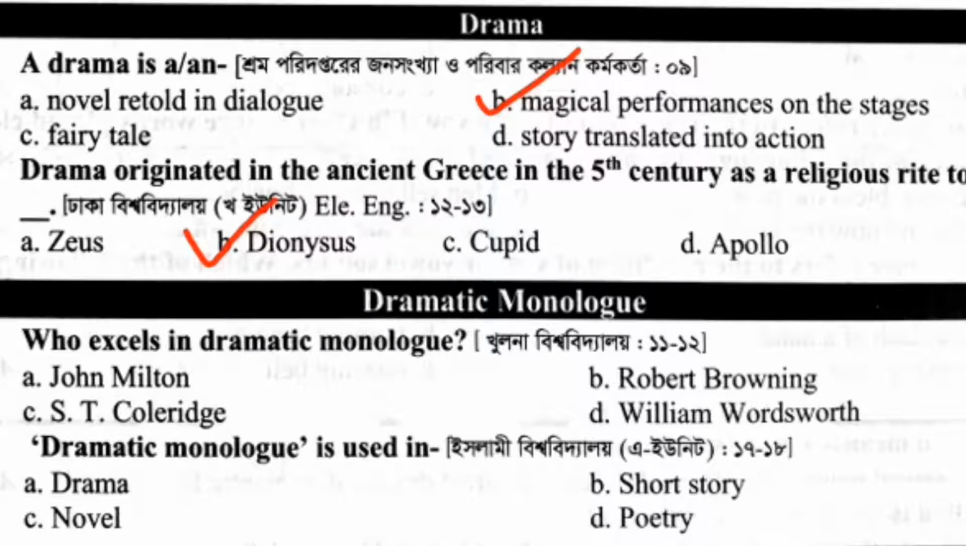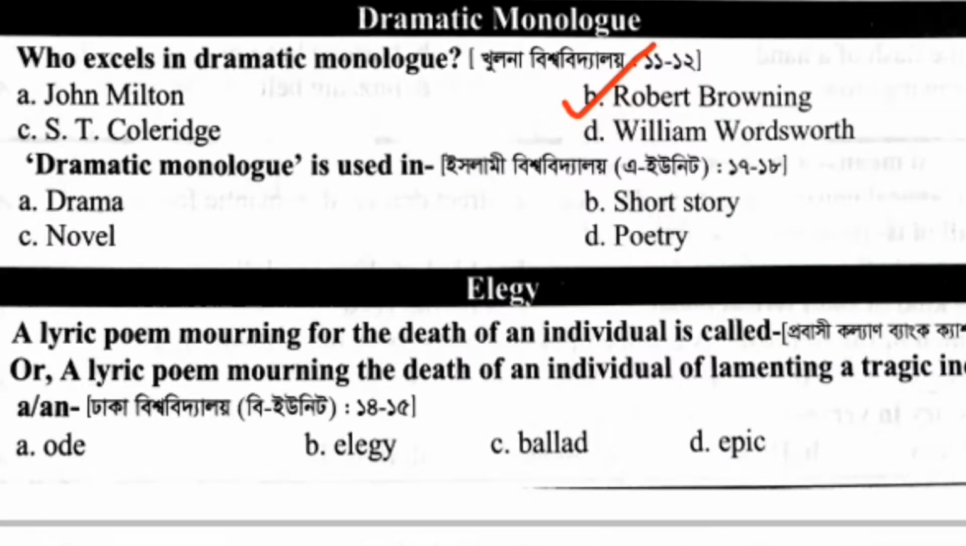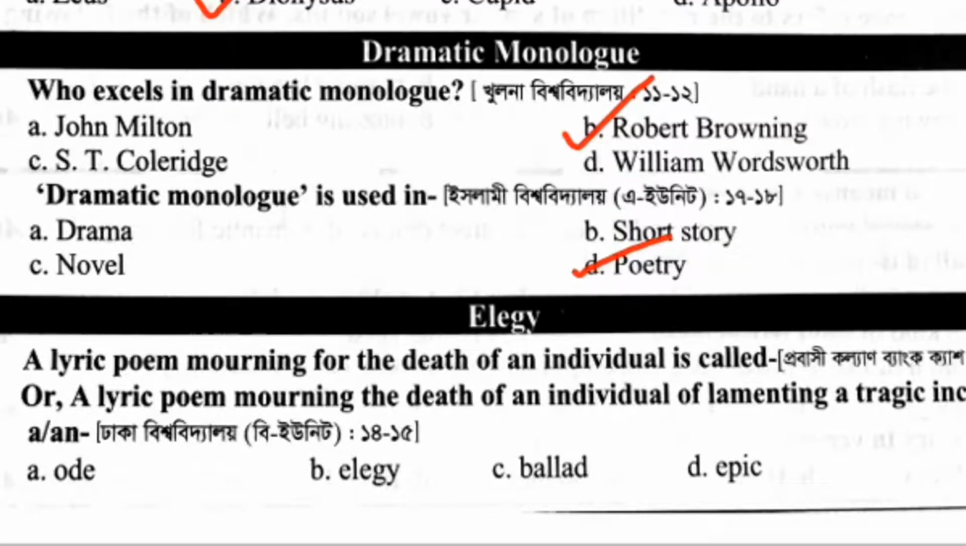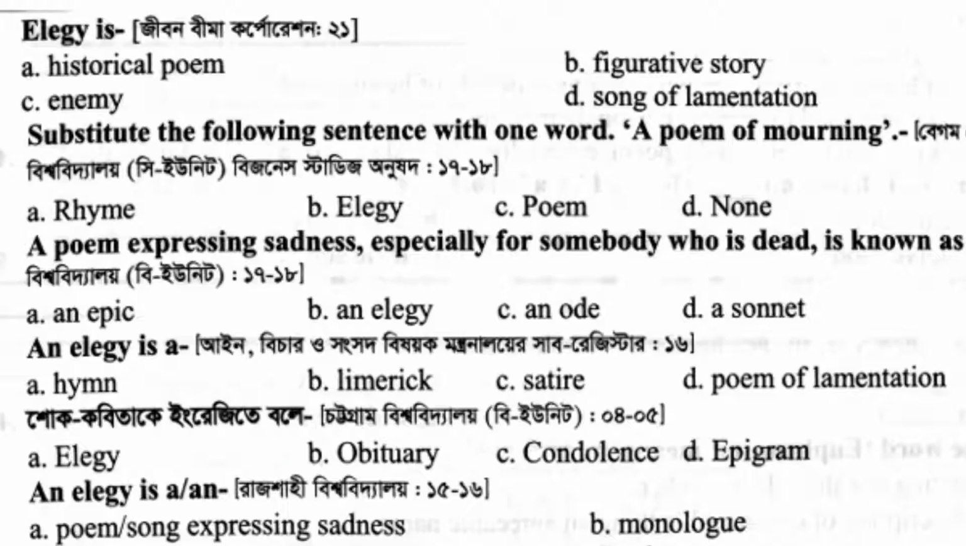Who excels in dramatic monologue? Robert Browning. Dramatic monologue is used in poetry. A lyric poem mourning the death of an individual or lamenting a tragic incident is an elegy. Elegy is a song of lamentation.